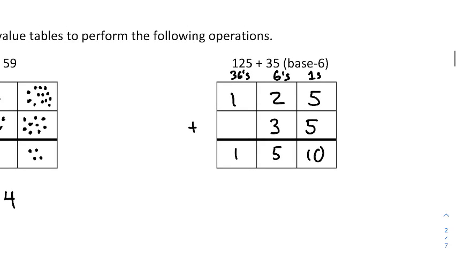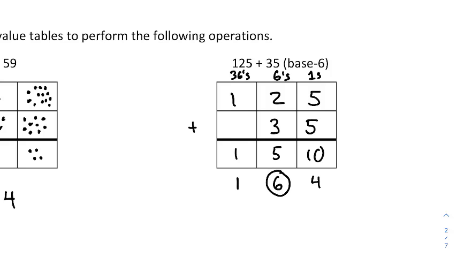But 10 ones in base 6, every 6 ones combines to be a 6. So we have to take 6 away from this 10 and convert it to a 1 in the 6th column. Now we have 6 in the 6th column, 4 left in the ones column, and 1 36.